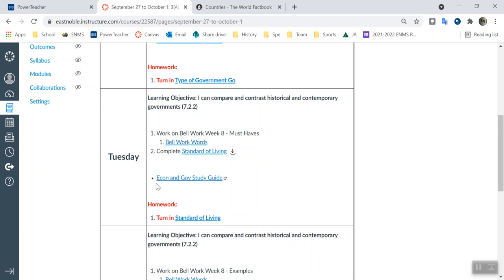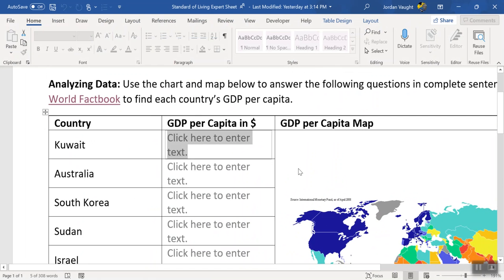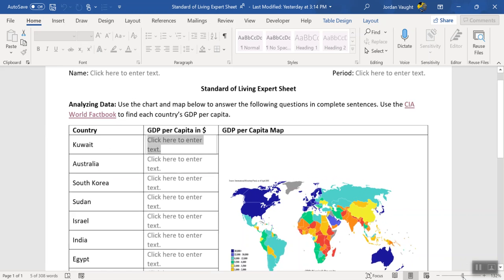We have a test on Thursday, so make sure you're studying. Let's look at standard of living, which is part of what you need to study for the test. In the test, there are a couple of questions about how you judge standard of living. So let's make sure we understand it. This little worksheet here, let me zoom in a little bit.